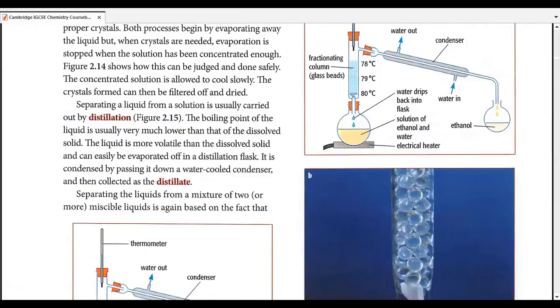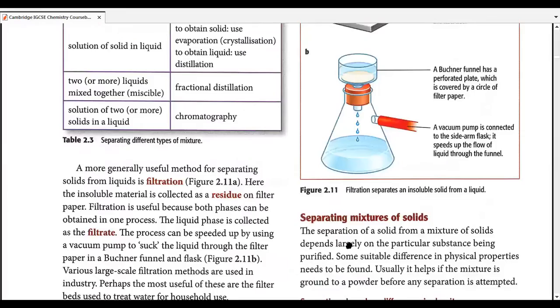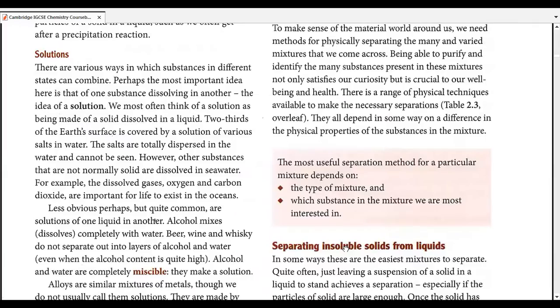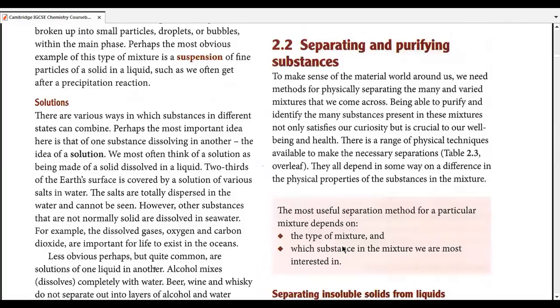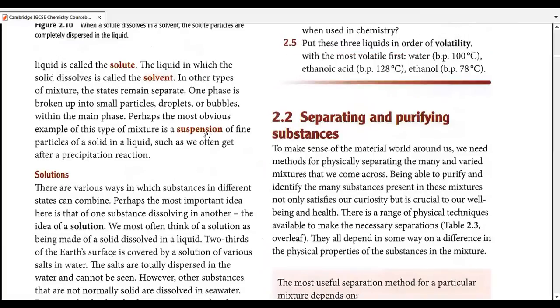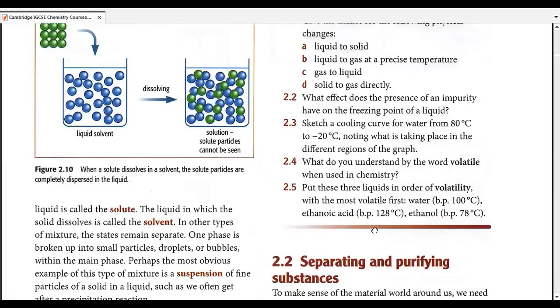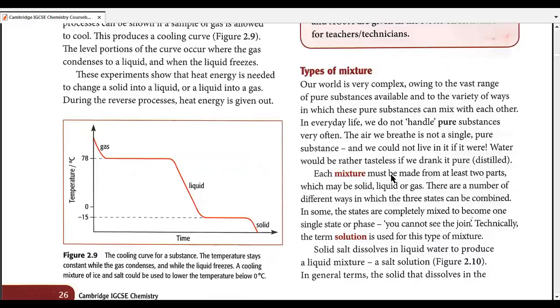However, at the end of topic 2.2, we'll give them a very good description and we'll make sure that we go with all possible bifurcations and their definitions separately. So for now, from the solutions part, you don't have a definition to memorize. It was just for information so that we can go through this 2.2 portion easily. However, the definitions such as suspension, solvent, solute, and the basic definitions such as solution and mixture, these you can memorize. For this purpose, I don't exactly ask you to memorize these lines from the book.